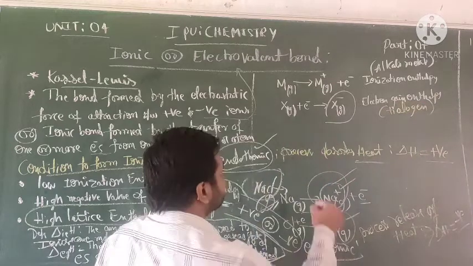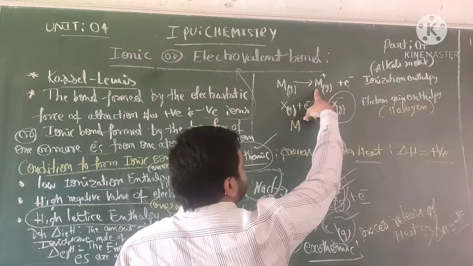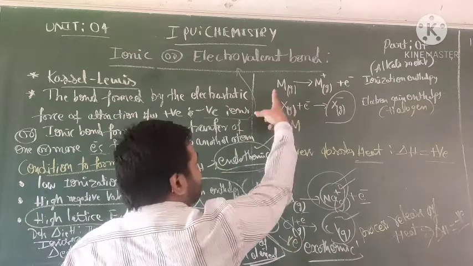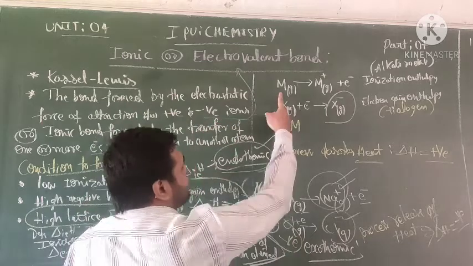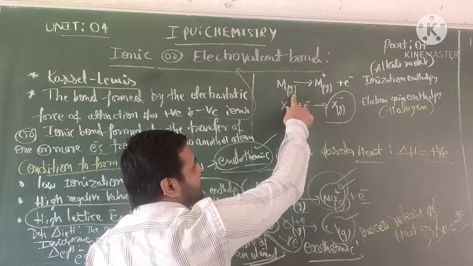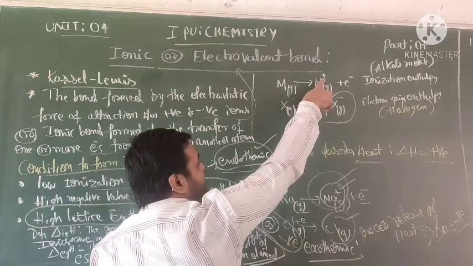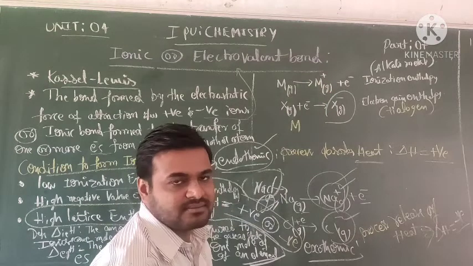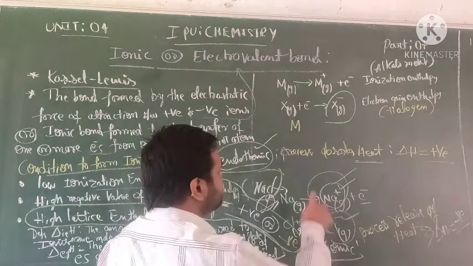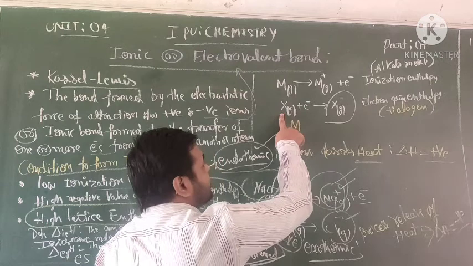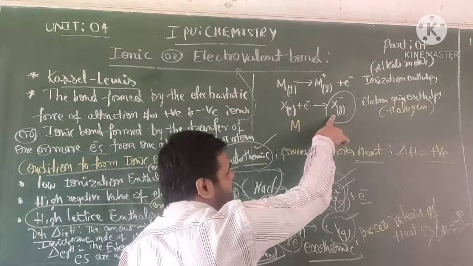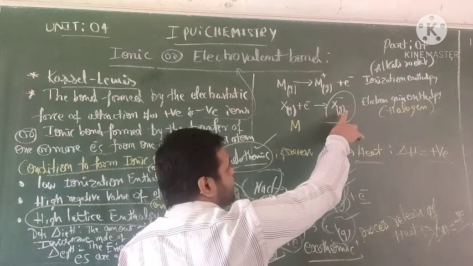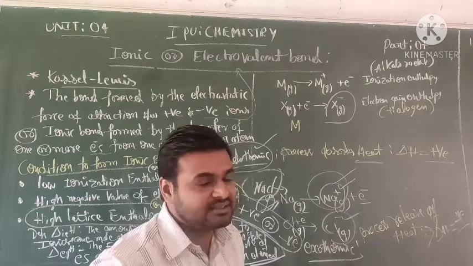Clear? So now come to the point of the neutral atom. These are definitions. The neutral atoms in the gaseous state form cations in the gaseous state, and the neutral atom gaining electrons forms an anion in the gaseous state.